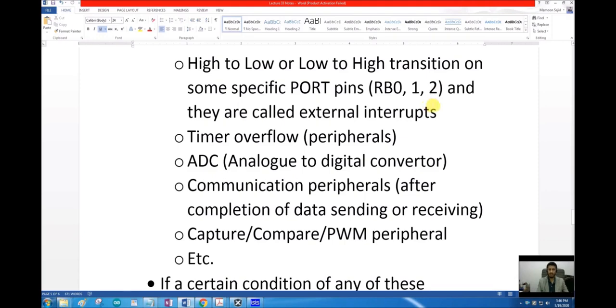All the other interrupts in PIC18F4550 are related to the peripherals of the PIC that we have not covered yet. We will start the peripherals after interrupts.